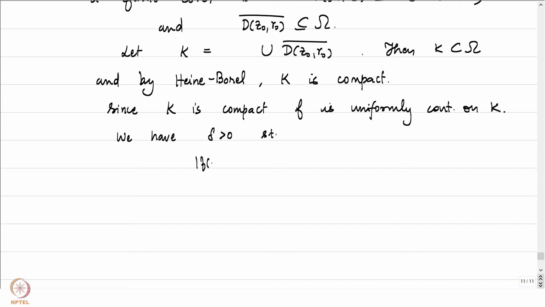Since f is uniformly continuous, we have a delta such that the absolute value of f of z minus f of w is less than epsilon by 2 times the arc length of gamma. We will see why this strange constant is being put. I just want epsilon at the end, it shouldn't matter. Anyway, the absolute value of f of z minus f of w is less than this whenever mod z minus w is less than delta, where z and w both are points in K. If that is the case, then uniform continuity ensures this.